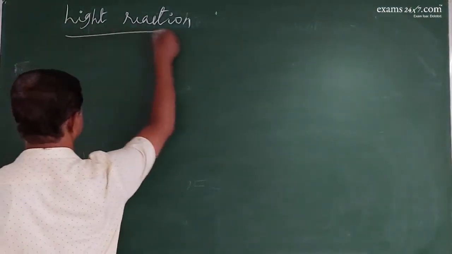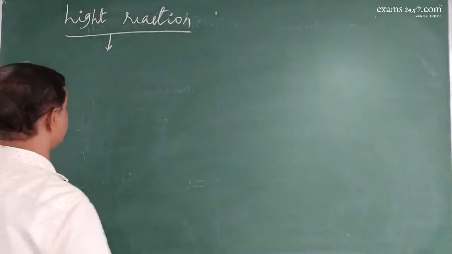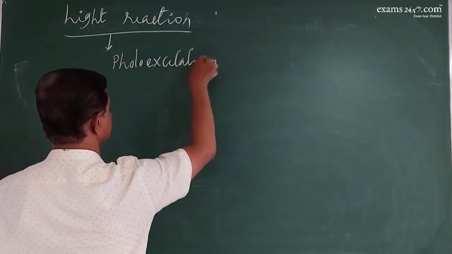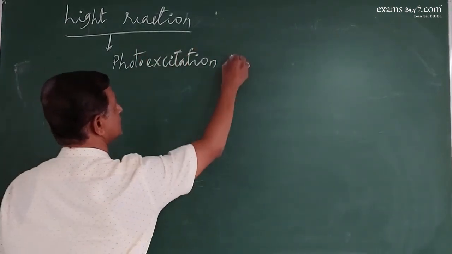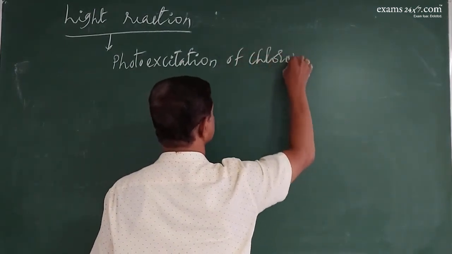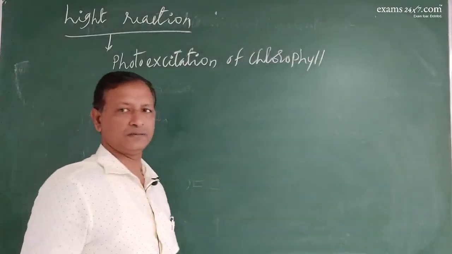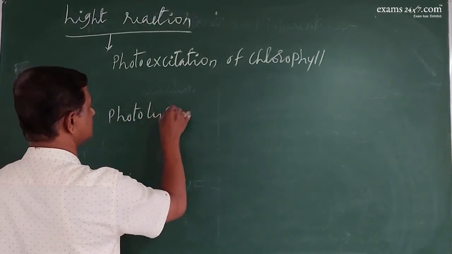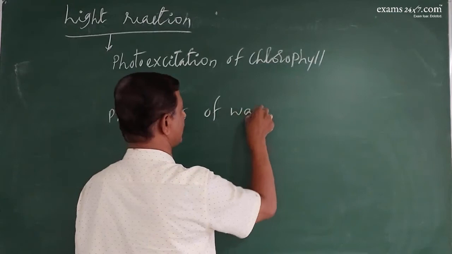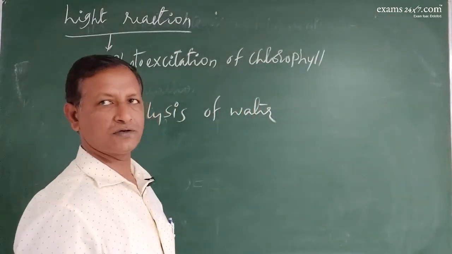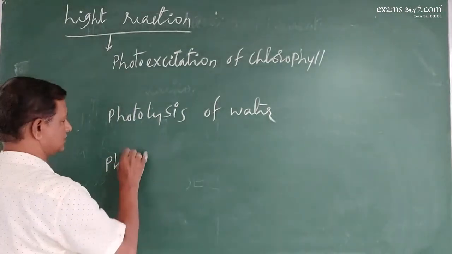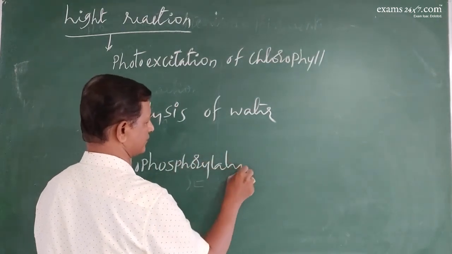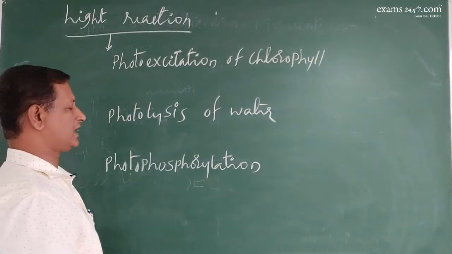This occurs in three steps: one, photoexcitation of chlorophyll; two, photolysis of water; and three, photophosphorylation.